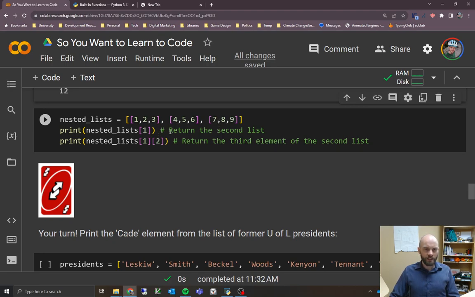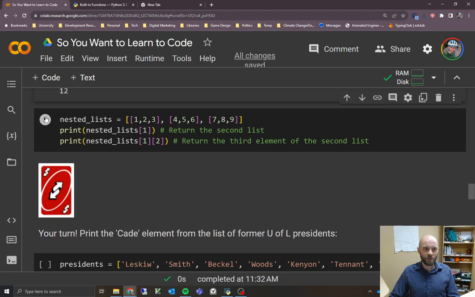If you wanted to get something out of this, as we know before, if you wanted the element with index 1, then you're going to get back this one here. And then if you want to get something else within that list, you can use another square bracket. So now we're going into the second list here and trying to get back the thing with index 2 in that list.